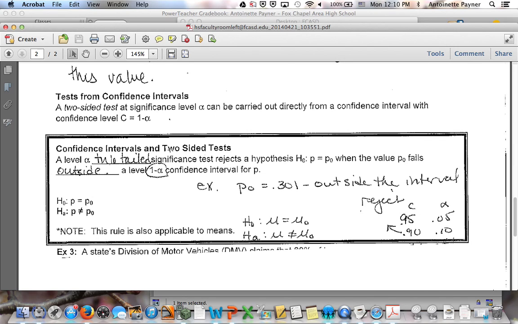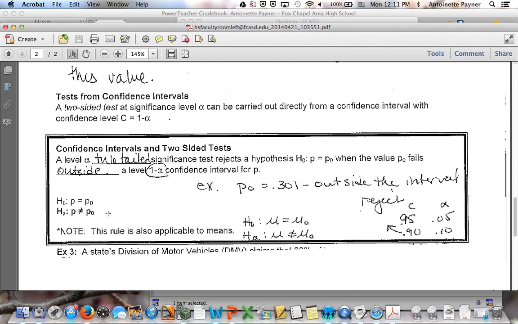So, confidence intervals and two-sided tests: a level alpha two-tailed significance test rejects the hypothesis p equals p naught when p naught falls outside a level 1 minus alpha confidence interval for p. Again, in that example, the 0.301 was outside the interval, so I could reject it.